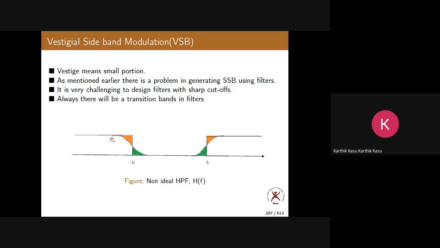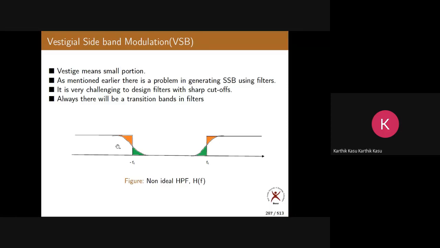This is how our practical filters will be. They have some transition from 1 to 0. It is 1 coming to 0. It is called roll off, or you might have heard the term gradual roll off.